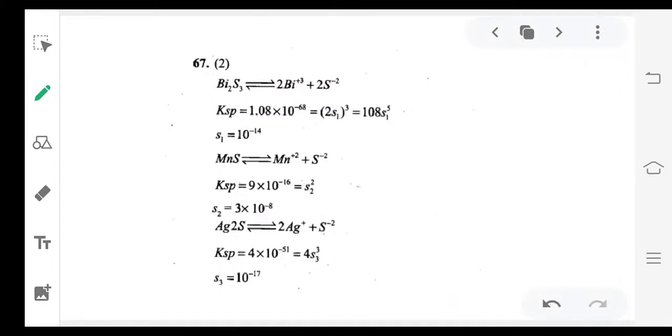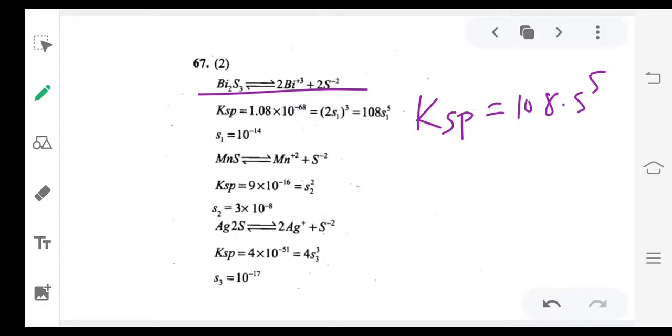So now for the first salt, Ksp equals 108 into S power 5. Same formula you apply: x power x means 2 power 2 and y power y means 3 power 3, S power 2 plus 3. So 2 power 2 means 4, 3 power 3 means 27. 27 into 4, that is 108 into S power 5. So from this, how much S value did you get?